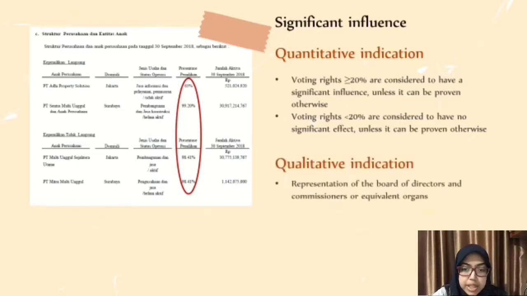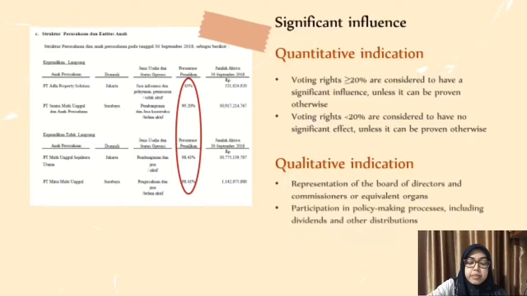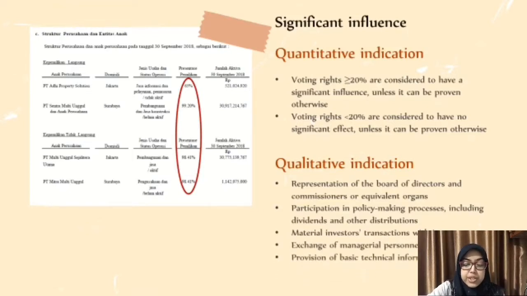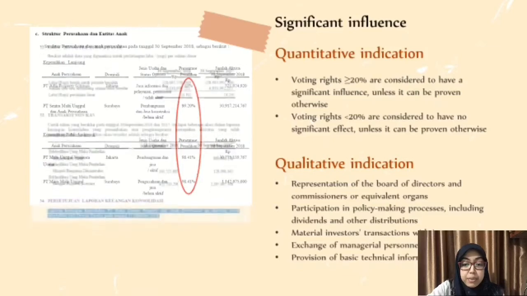And the second one is qualitative indication. It is the representation on the board of directors and commissioners or equivalent organs, and the participation in the policy-making process, including dividends and other distributions, material transactions between the investor and the investee, exchange of managerial personnel, and provision of essential technical information.